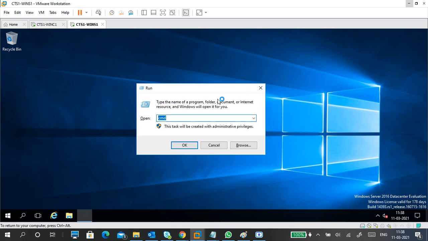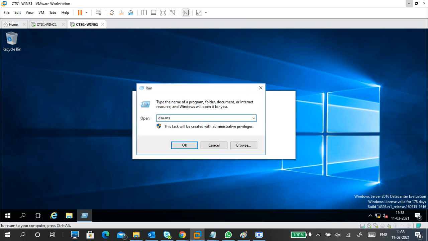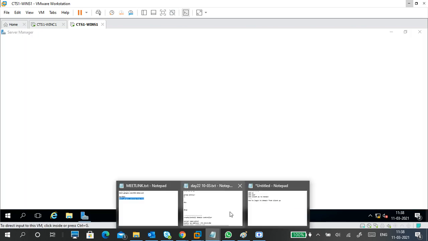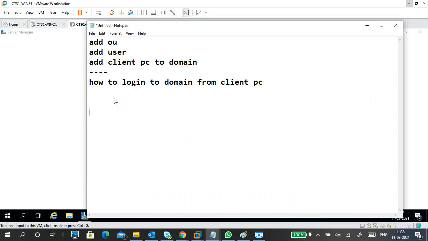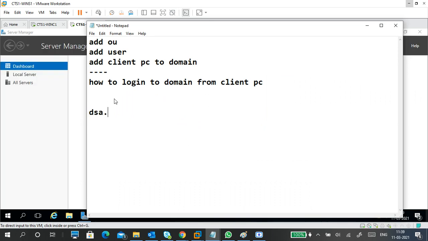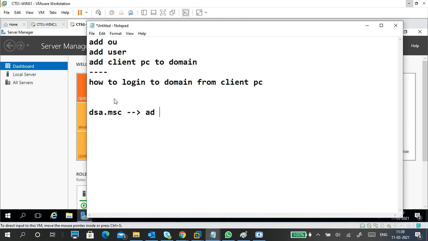Go to Run in the server and type dsa.msc. What did I type? dsa.msc means Active Directory Users and Computers, in Run.